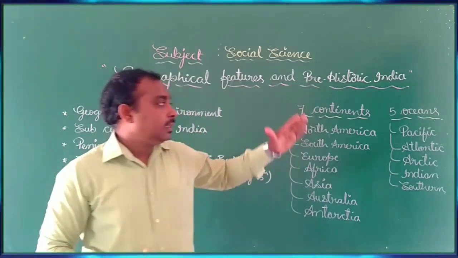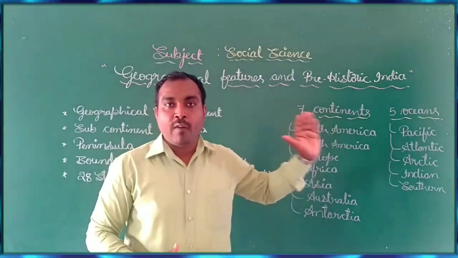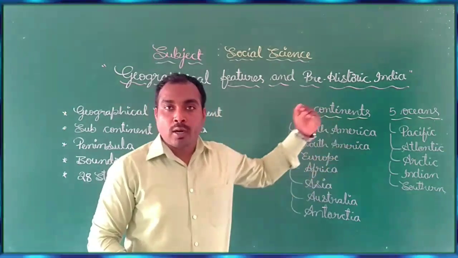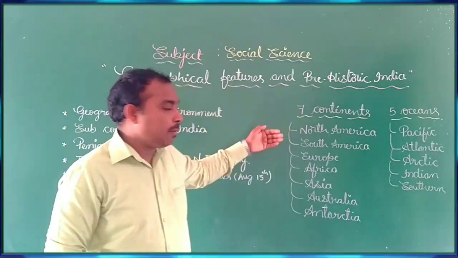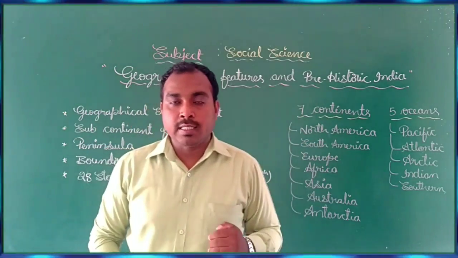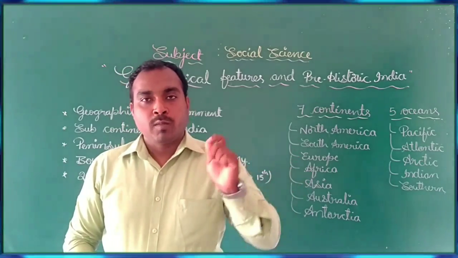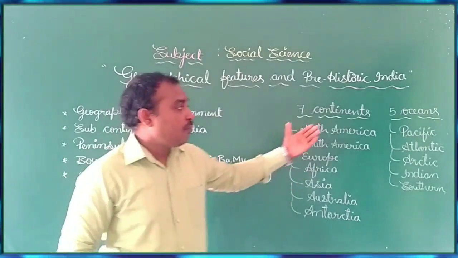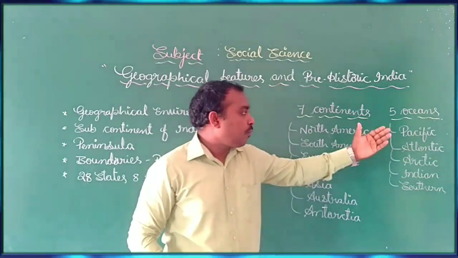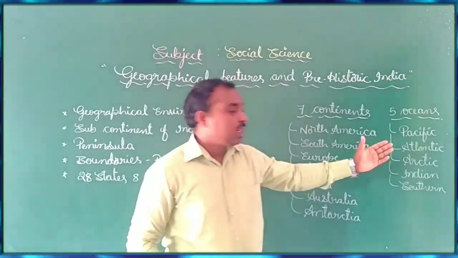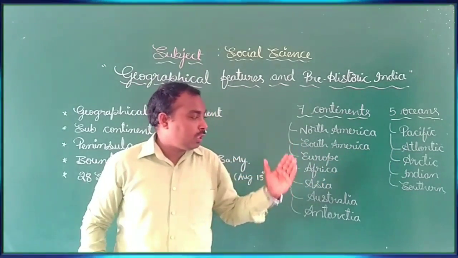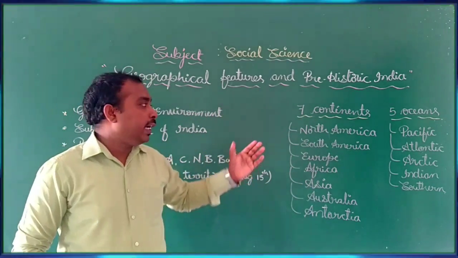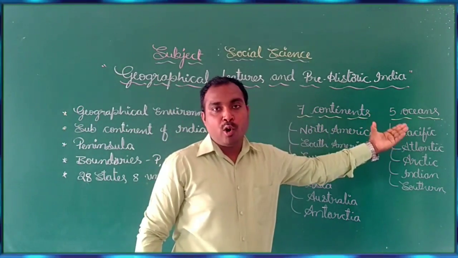Understand? So completely the earth has been divided into 7 continents, also called land masses. These land masses have different kinds of features, like plateaus, mountains, plains. After this, 5 important oceans: Pacific Ocean, Atlantic Ocean, Arctic Ocean, Indian Ocean and Southern Ocean. So the earth has been divided into 7 continents and 5 important oceans.